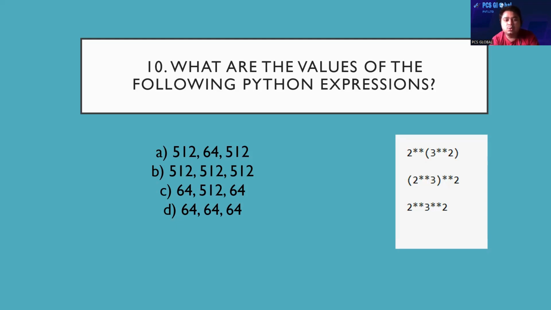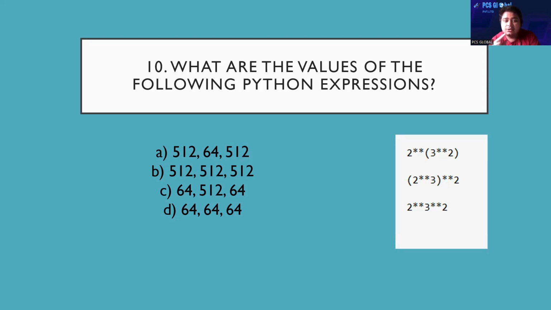First one, 2 double star, in the parentheses 3 double star 2. This action will be performed first because it is in the parentheses. So 3 double star 2 means 3 squared, that is 9.